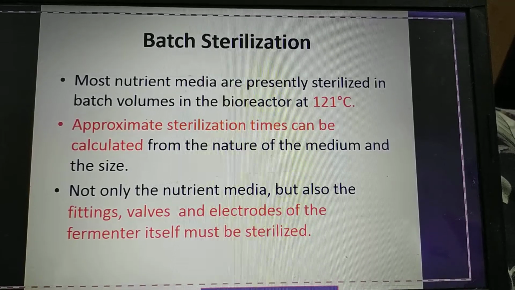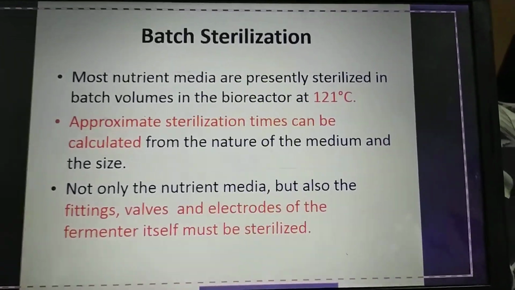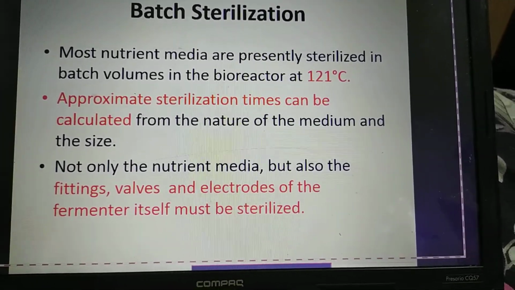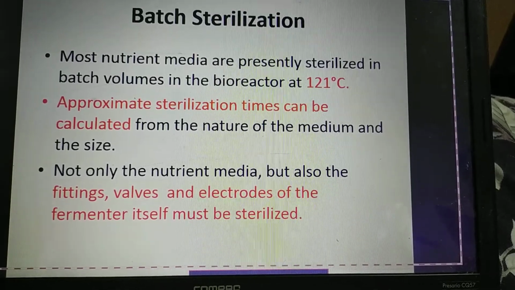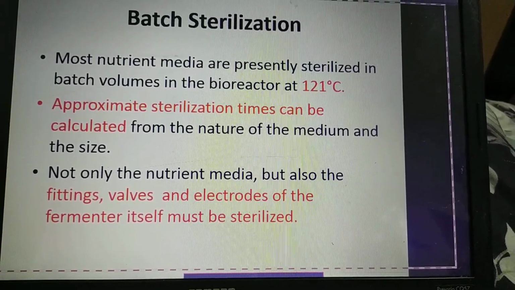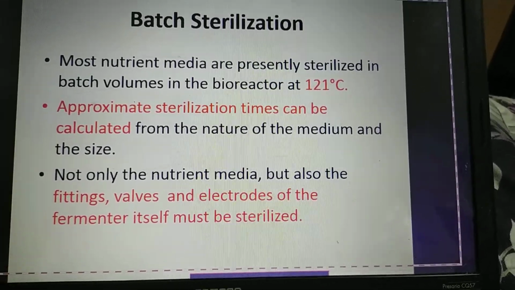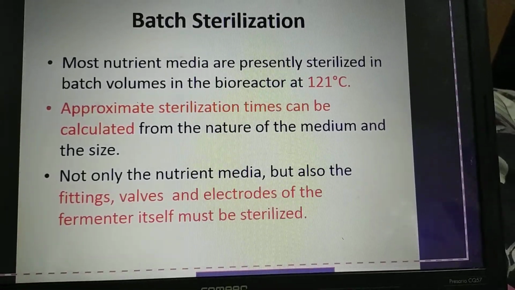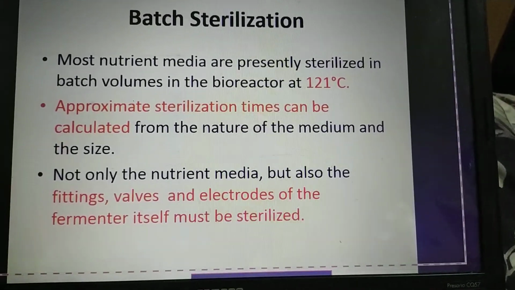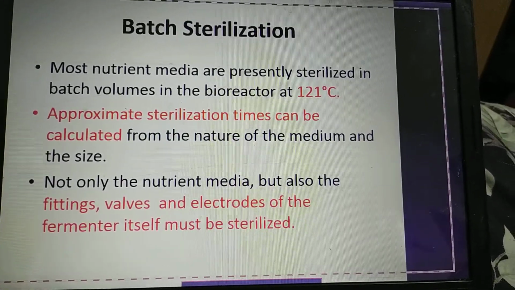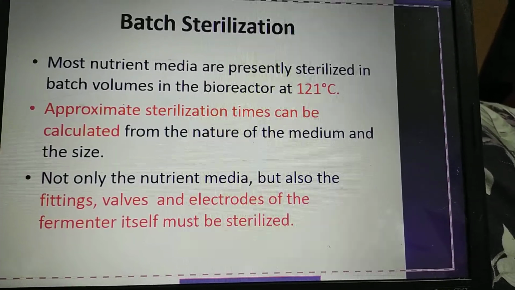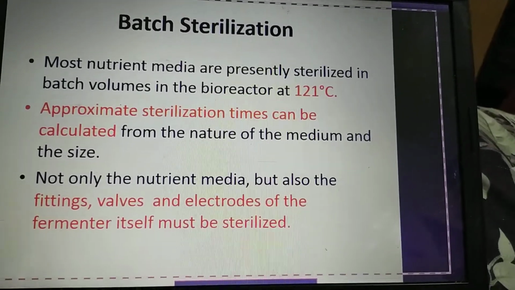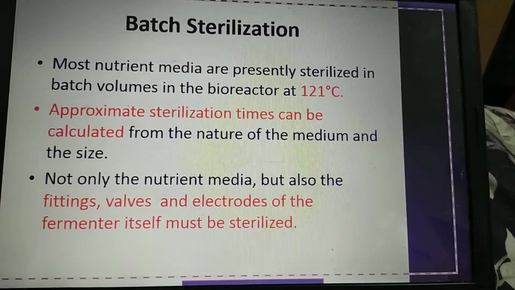When you have gallons of media being sterilized, it is difficult to have a standardization procedure. They have to do a lot of testing, and then decide the time and temperature for the particular size of the bioreactors. In earlier days, bioreactors themselves were used as batch sterilizers, and then the media was allowed to cool, and then the fermentation process would start. Not only the nutrient media, but also the fittings, the valves, and the electrodes of the fermenter must be sterilized. That means the fermenter should be initially sterilized with steam, followed by the media, which is sterilized afterwards.